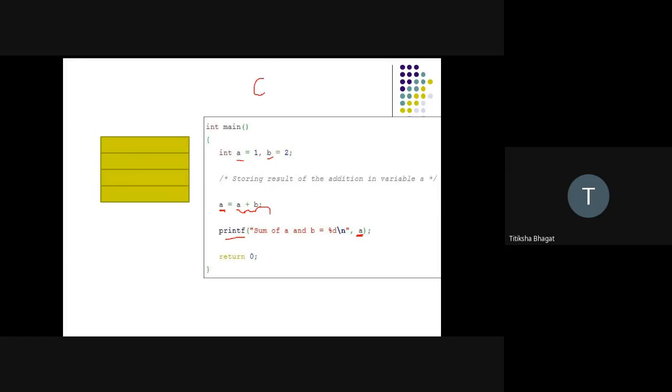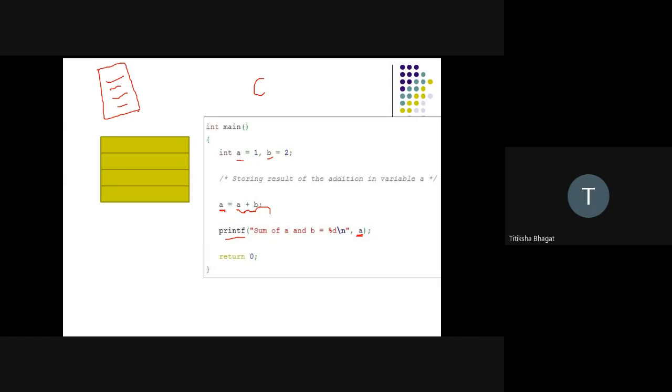I want that my computer should perform addition of two numbers. So the first thing that a programmer or a computer science engineer has to do is write a program.